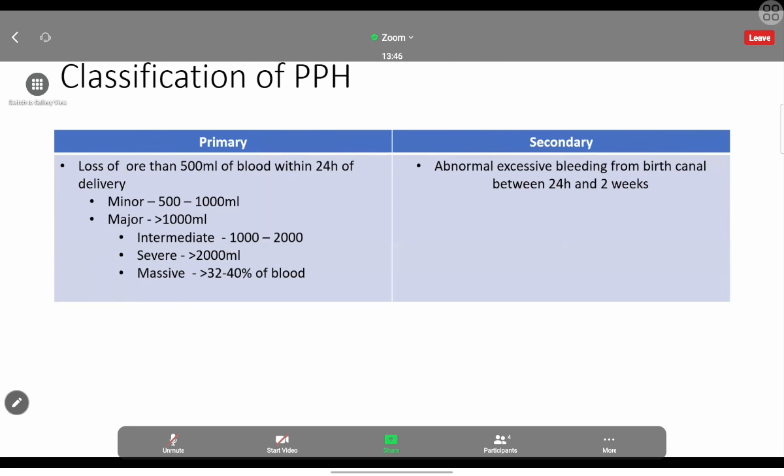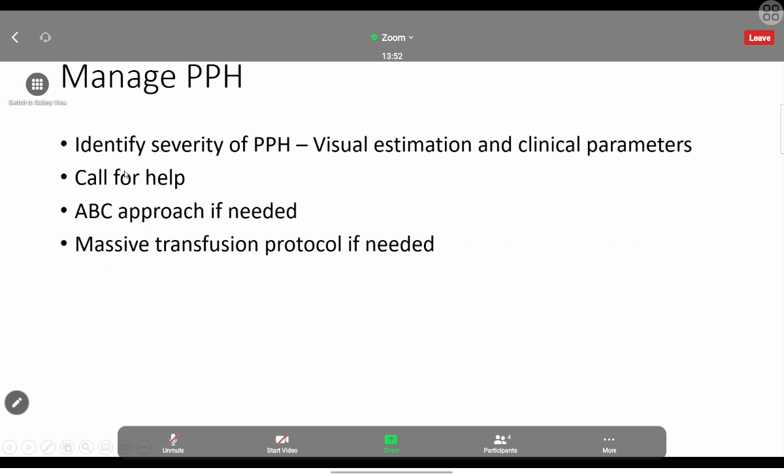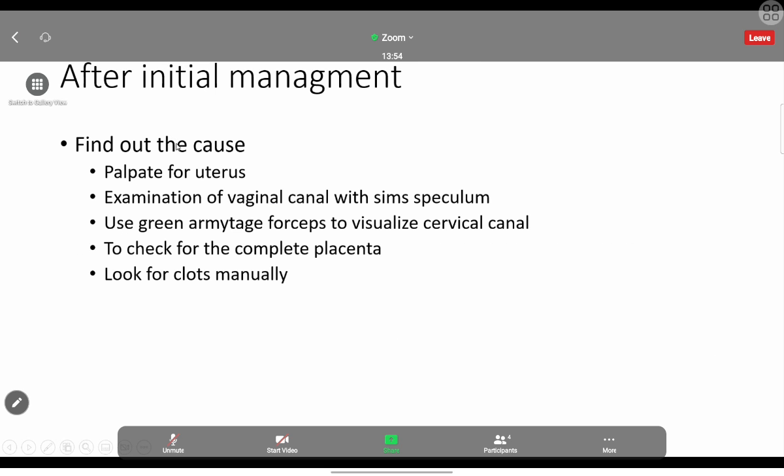We have categorized that there are several causes for the PPH. Though the common cause is uterine atony, we have to look for the actual cause. First, we are going to palpate the uterus because uterine atony is the most common cause. After the delivery, when we palpate, we should feel a contracted, hard uterus. But if there is uterine atony, the uterus won't be that hard. It will feel soft.